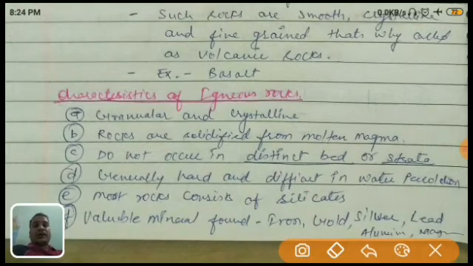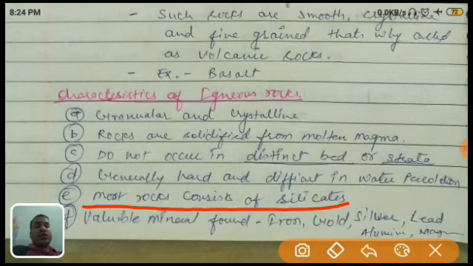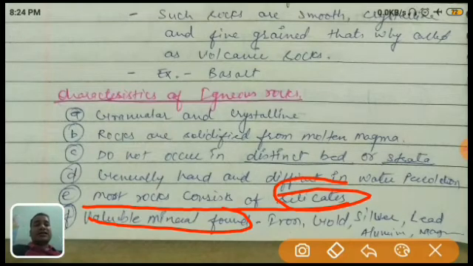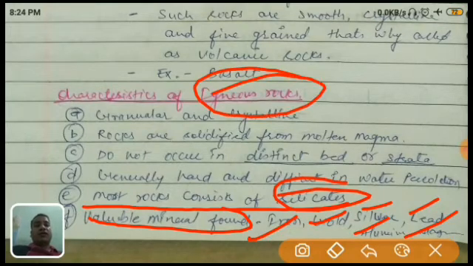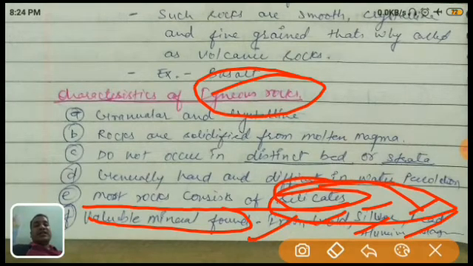Generally, as already discussed, most rocks consist of silicates. Already we have discussed on the basis of silica: 65 to 80% or maybe 40 to 60% silicates is present. Most of the valuable minerals, like iron, gold, silver, lead, aluminium, magnesium, manganese, all these precious metals are present in igneous rock. Where are they found? In the igneous rock. So I hope it is clear what igneous rock is, what its types are, and what its characteristics are.